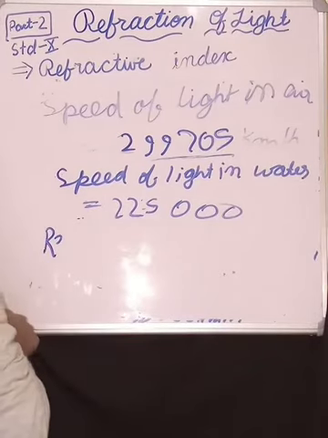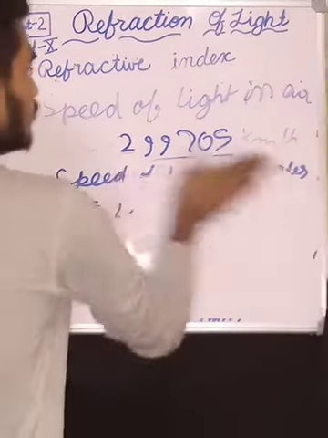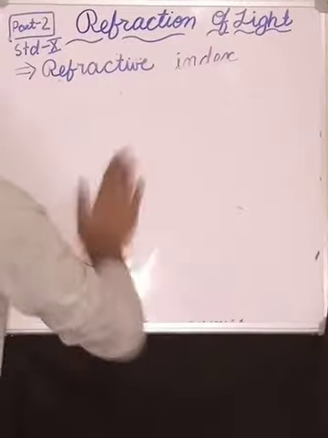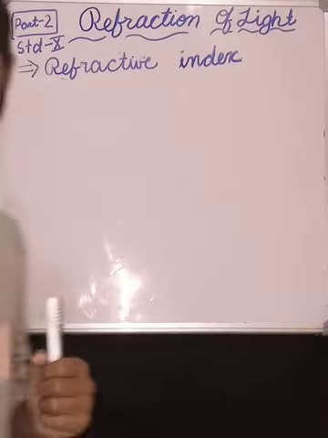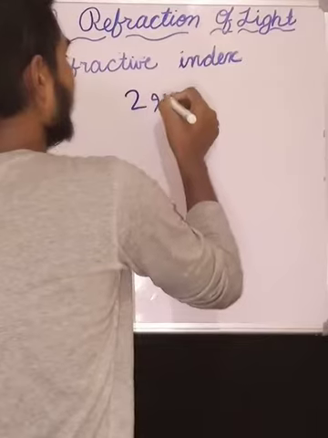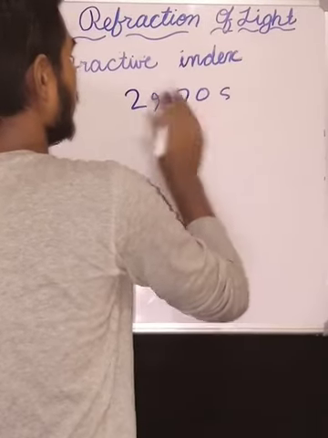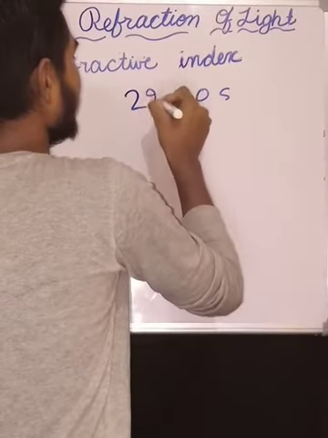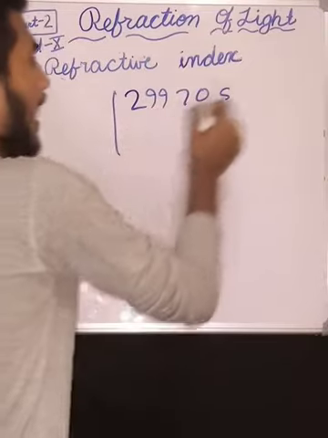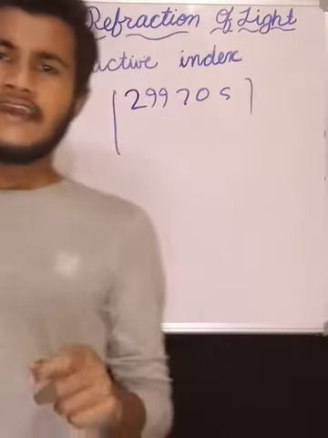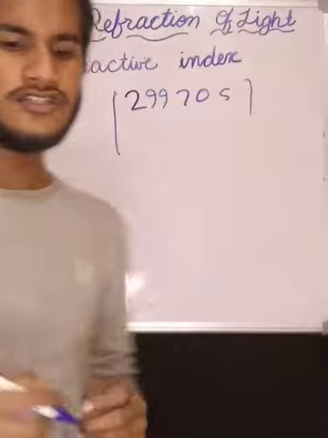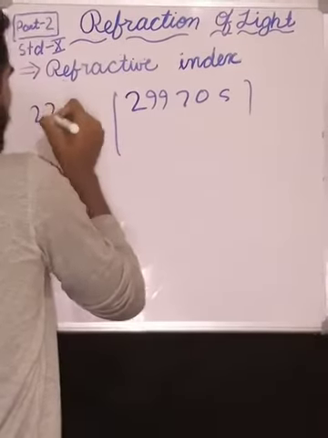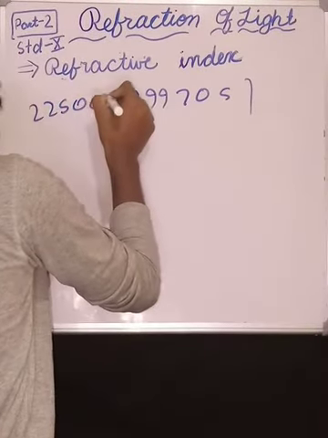We have to divide now. We know that the speed of light in air is 299,705 and the speed of light in water is 225,000.